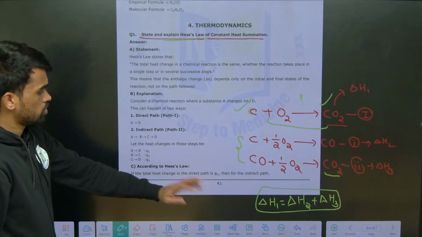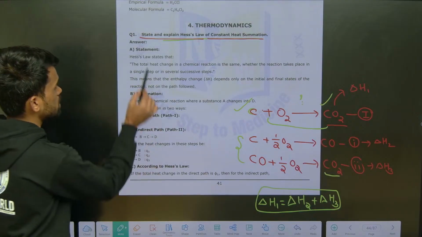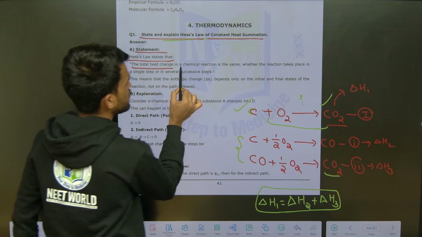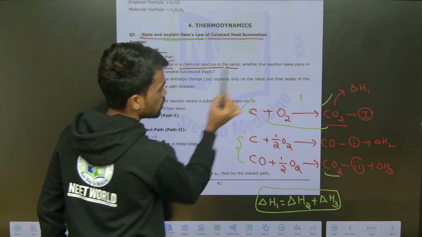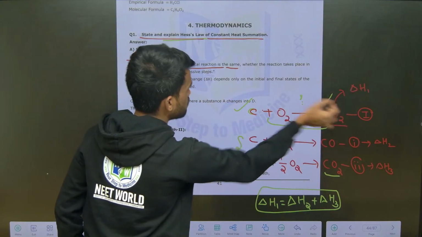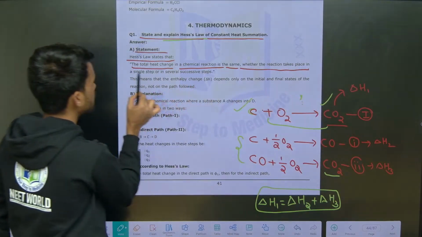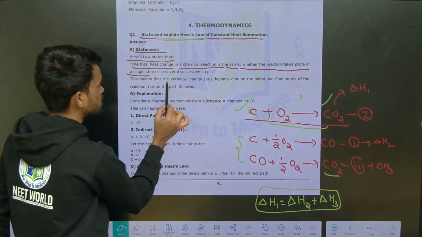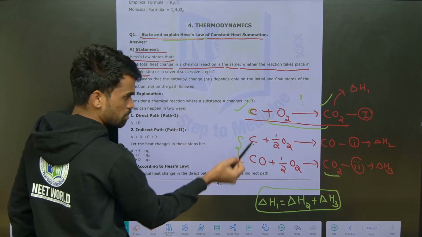So is this correct? Hess law states that the total heat change in a chemical reaction is the same whether the reaction takes place in a single step or in multiple steps.